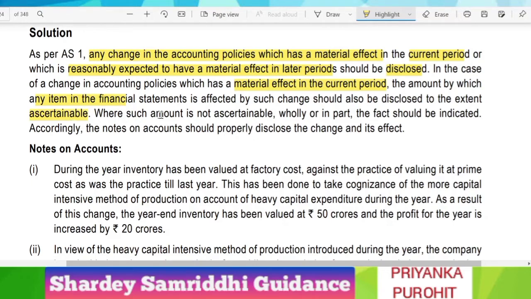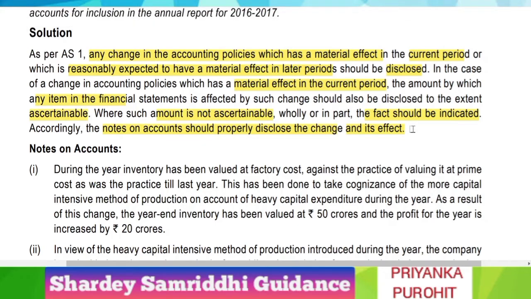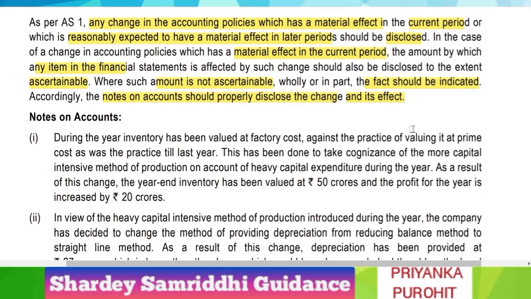Where the amount is not ascertainable and we cannot ascertain the amount either wholly or in part, this fact must be indicated. Accordingly, the notes to accounts should properly disclose the changes and their effect. So both things have to be disclosed in notes to accounts. The notes to accounts will deal with the first matter, that is change in valuation of inventory. During the year, inventory has been valued at factory cost against the practice of valuing it at prime cost, as was the practice till last year.